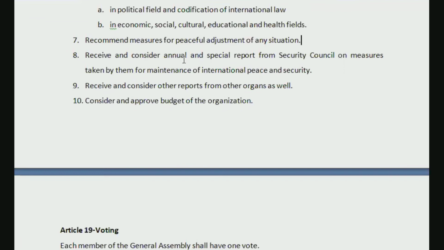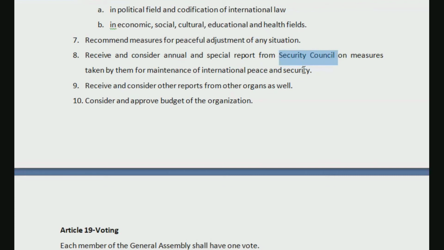Receive and consider annual and special reports from the Security Council. The Security Council is supposed to submit annual reports, and special reports also may be asked for. Whenever those reports are submitted, they will receive and consider them regarding measures taken for the maintenance of international peace and security. Annually, whatever measures are taken by the Security Council, they will submit a report.